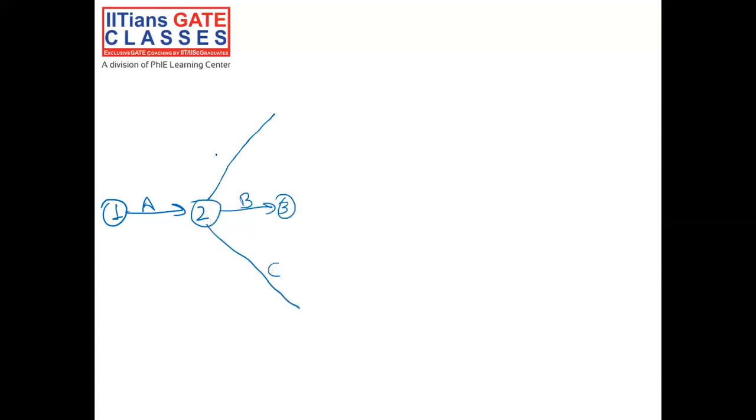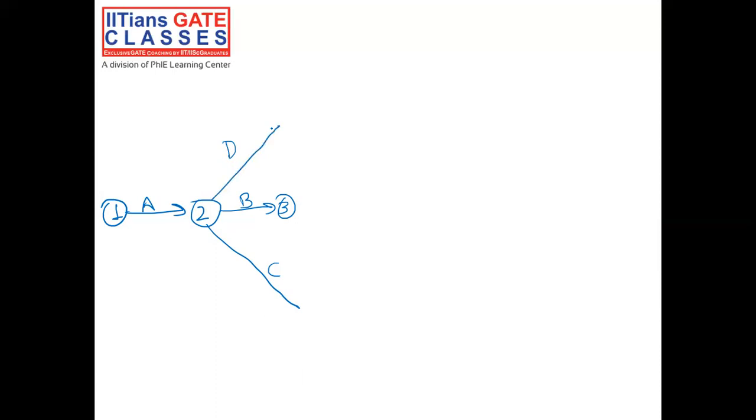First, activity A is given. So activity A, this is 2. The precedence relationship states that A is the predecessor of B, C, and D. So let's say this is activity B, and here some activity C, and here some activity D.